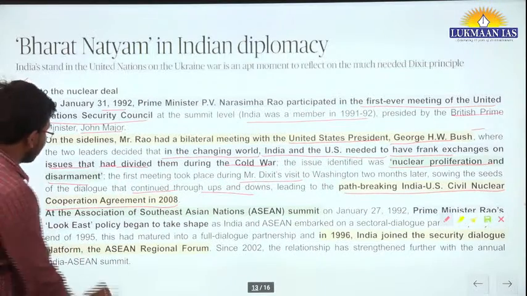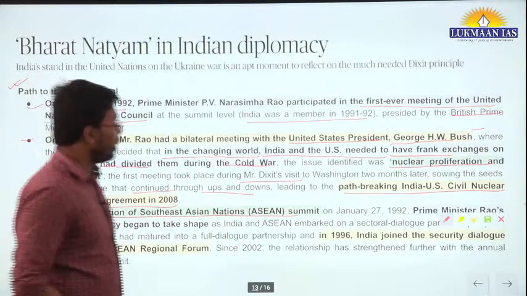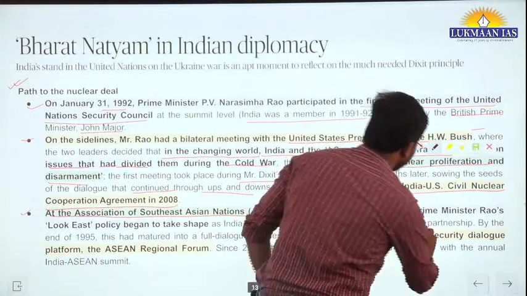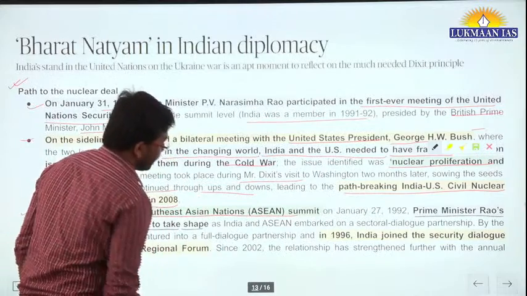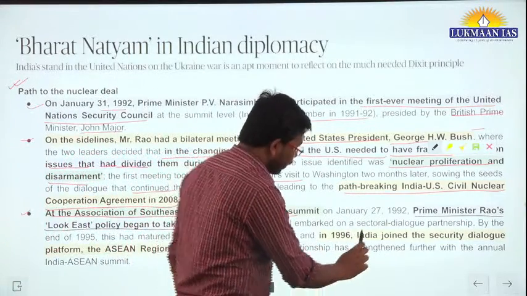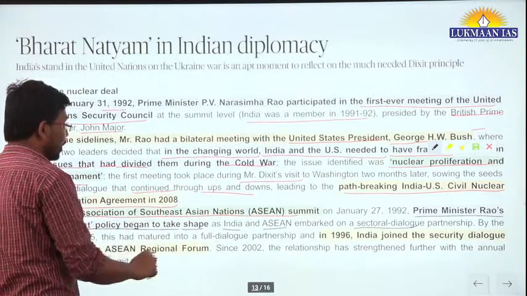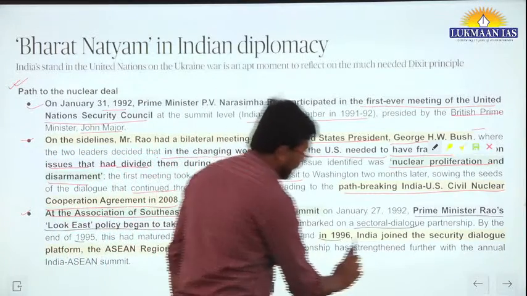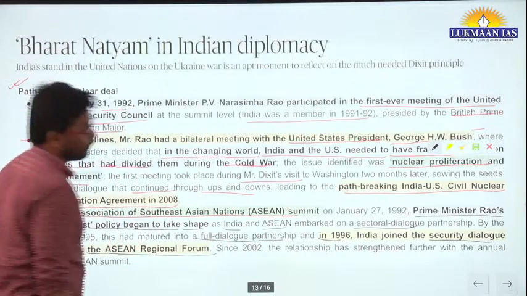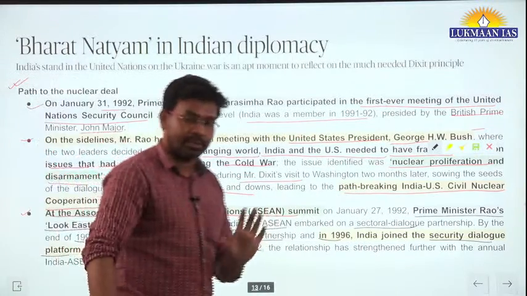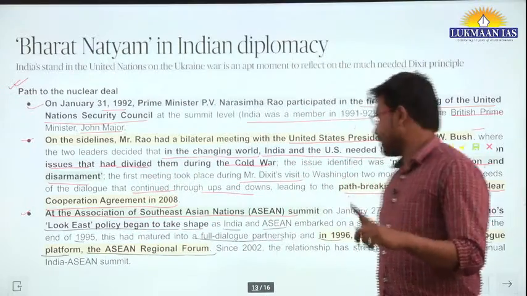At the Association of Southeast Asian Nations summit, the ASEAN Summit, on January 27, 1992, Prime Minister Rao's Look East policy began to take shape as India and ASEAN embarked on a sectoral dialogue partnership. By the end of 1995, this had matured into a full dialogue partnership, and in 1996, India joined the security dialogue platform, the ASEAN Regional Forum. So that's how the cooperation strengthened over time.